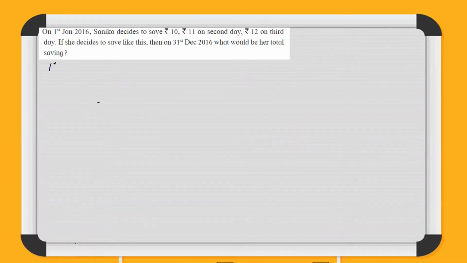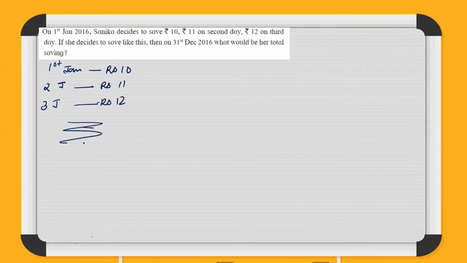From 1st Jan, she started, and on 1st Jan she first saved rupees 10. On 2nd Jan, she saved rupees 11. On 3rd Jan, she saved rupees 12, and so on and so on. And this is till when? This is till 31st December. We don't know how much she is saving till then.